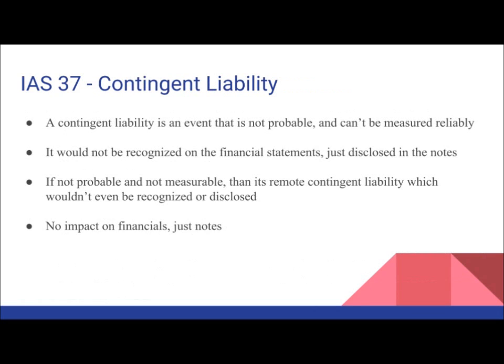On the other hand, a contingent liability is an event that is not probable, and it can't even be measured reliably. It wouldn't be recognized on the financial statements, it would just be disclosed in the notes. If it is not probable and not measurable, then it's a remote contingent liability which isn't even recognized or disclosed. There's no impact on the financials, there's just disclosure in notes.